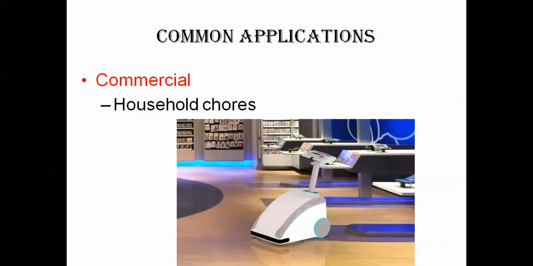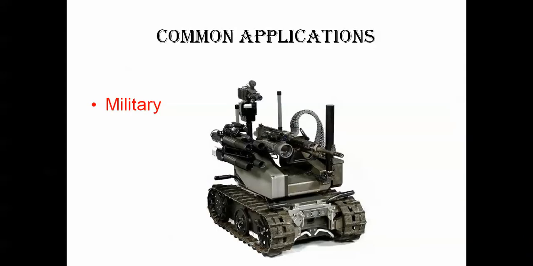The second is commercial types of robots. Nowadays there is an automated vacuum cleaner, which with a timer setting can clean the floor, go to the corners and take the dust. These types of robots are used for household or commercial purposes. Next, we have robots used in the military to carry weapons and to go where human beings cannot survive in the environment. The robot can go there and check the environment. So that is a common application in the military also.